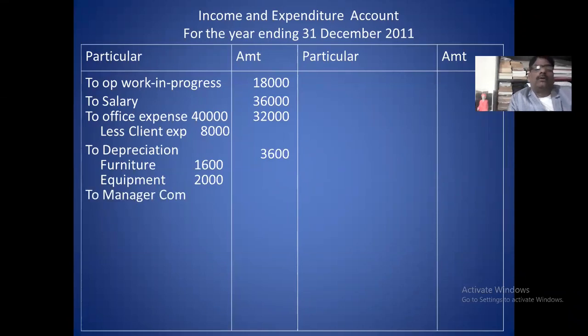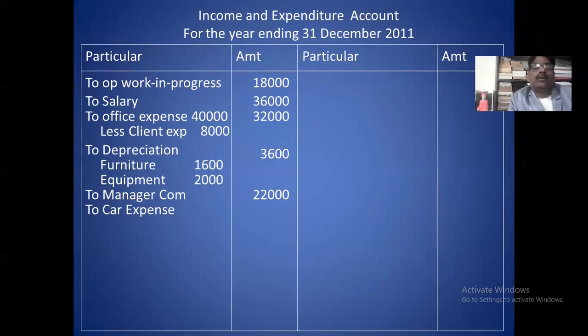And thereafter you take manager commission. Manager commission is 10% on the fees earned. So 2,20,000 is the fees earned. On 2,20,000, you give 10%, that is 22,000. The next is car expense.